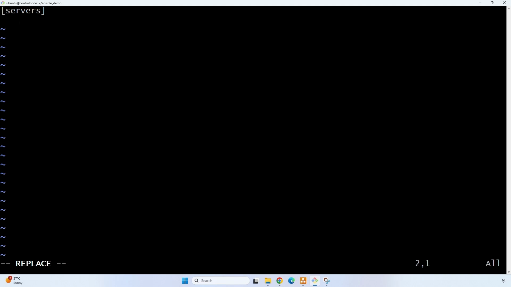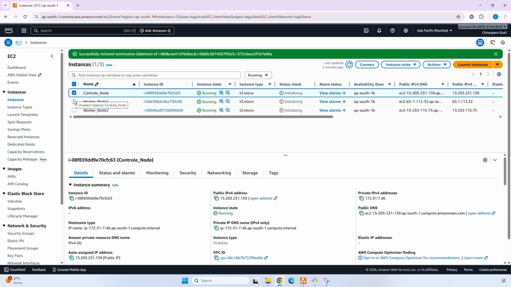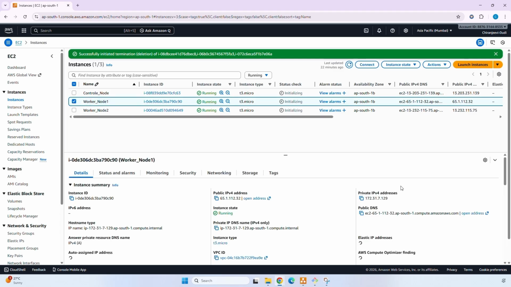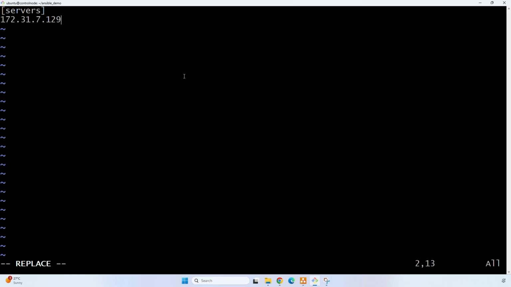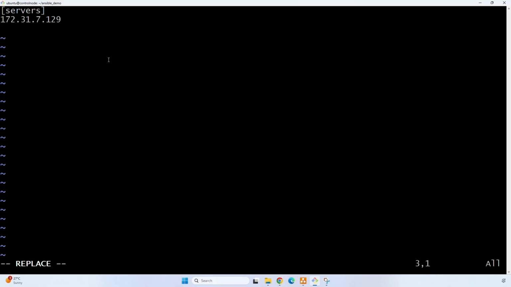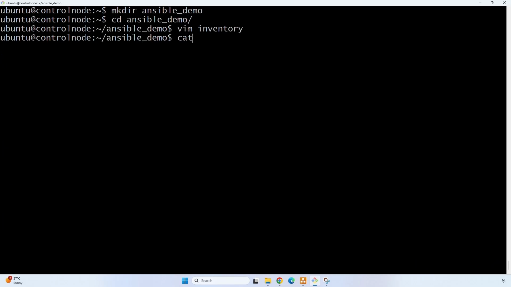And here we have to provide the private IPs of the worker nodes. Now copy this worker node 1 private IP. Copy this worker node 2 private IP. So click on escape, colon WQ. You can check this content by using this command.